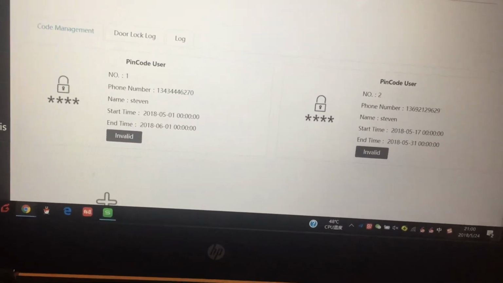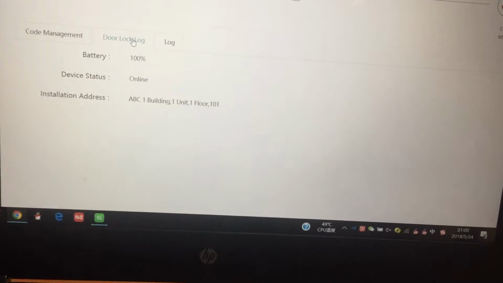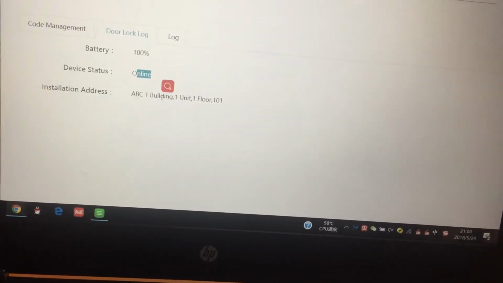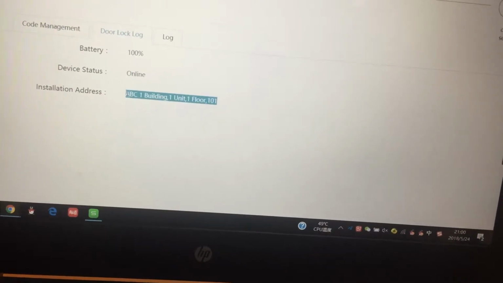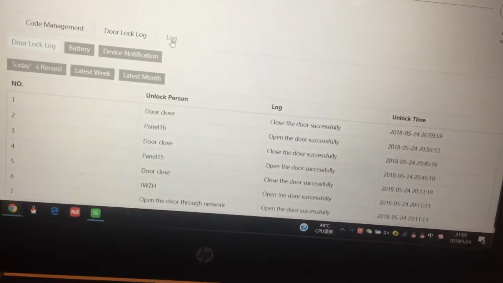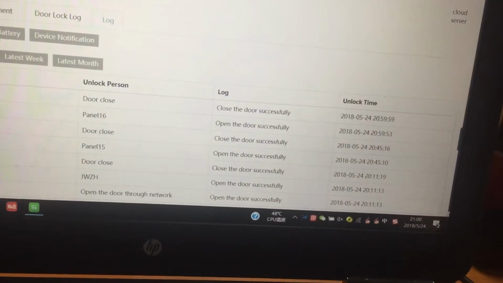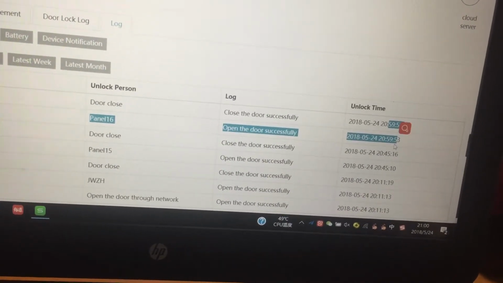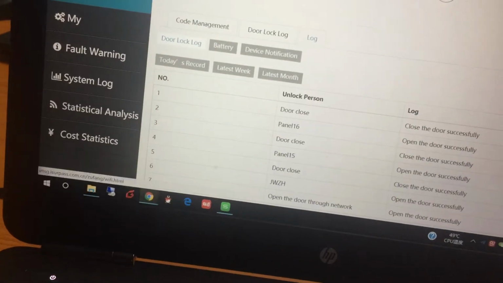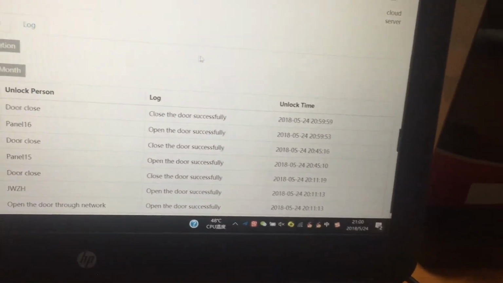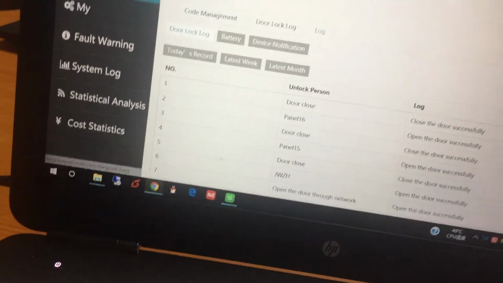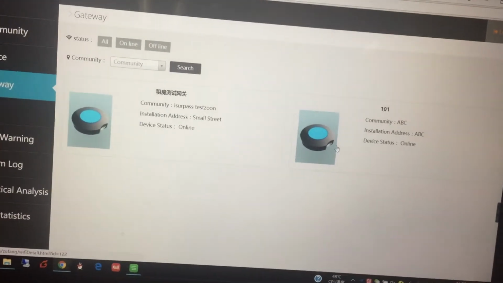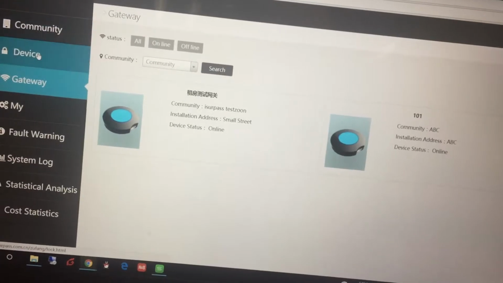Meanwhile, we can check the door lock log here. This is the lock information. It is online. This is the installation address and also the lock. You see, just now I opened the door. And this is the full information. And this is the list of gateways on your platform.